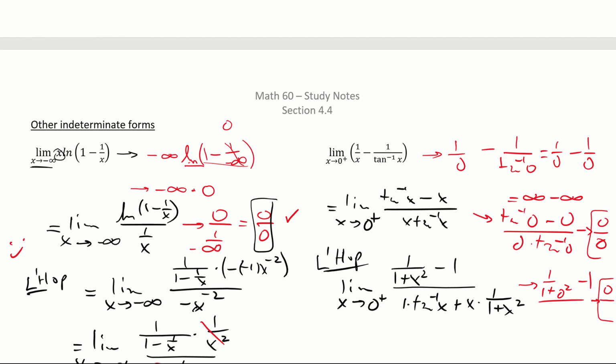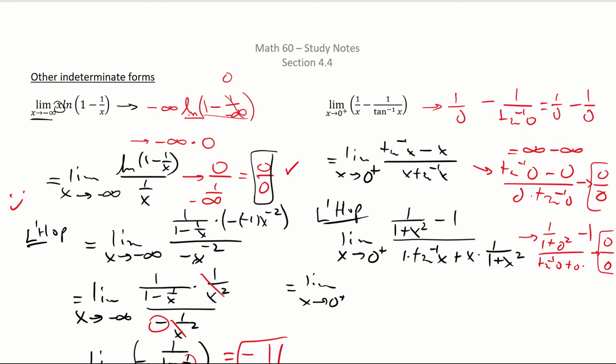Okay. What's the bottom doing? I've got tan inverse of 0 plus 0 times I don't care. We still get 0, don't we? Oh my goodness. Well, we've got to be a little more resilient here and wait for this thing to scroll. One thing I'm thinking I could do is, it's a complex fraction, so maybe what we can do is multiply top and bottom by, we're going to clear fractions.